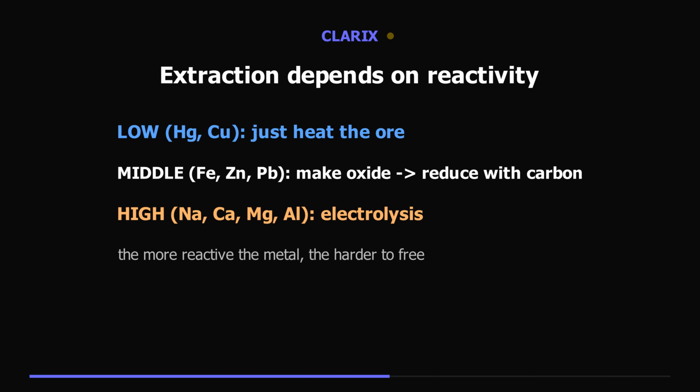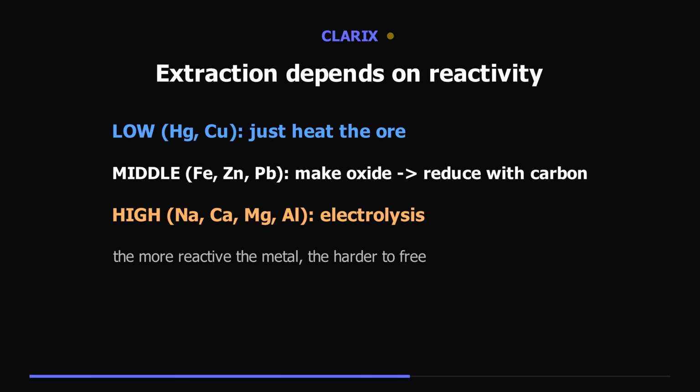Metals low in the series, like mercury and copper, can be got by simply heating their ores. Metals in the middle, iron, zinc, lead, are first turned into their oxide, then reduced with carbon. And the most reactive metals, sodium, calcium, magnesium, aluminium, hold on so tightly that only electrolysis can free them.